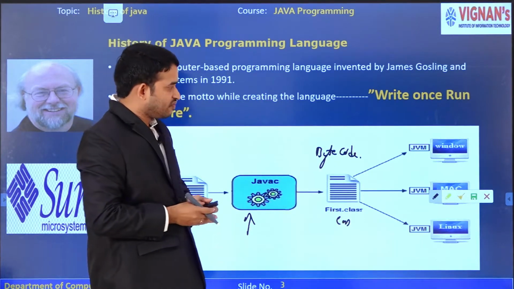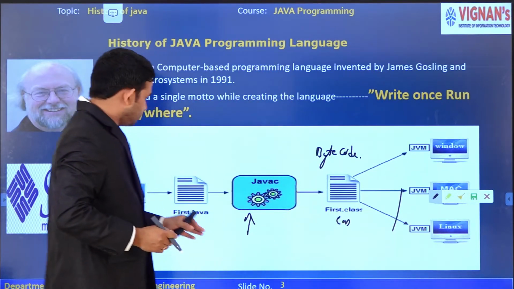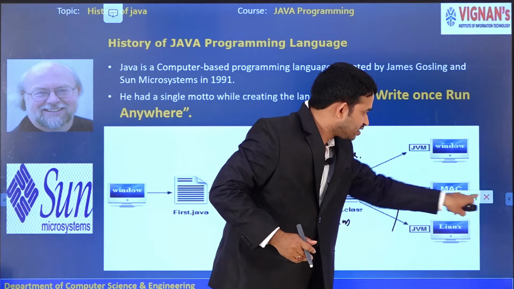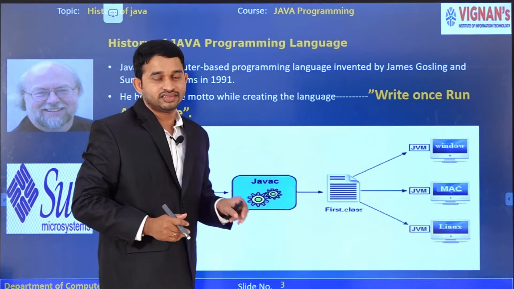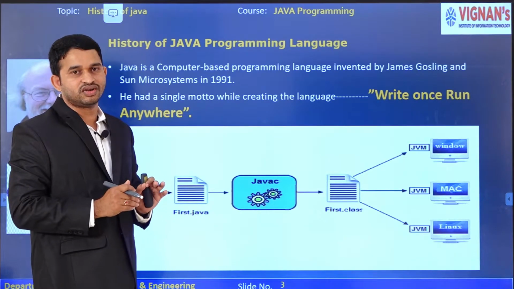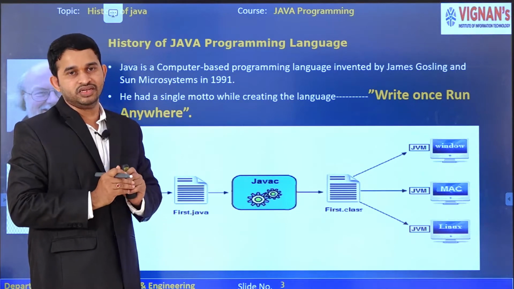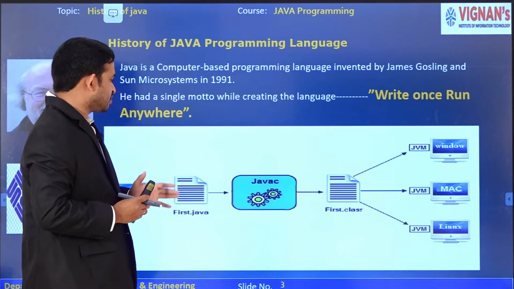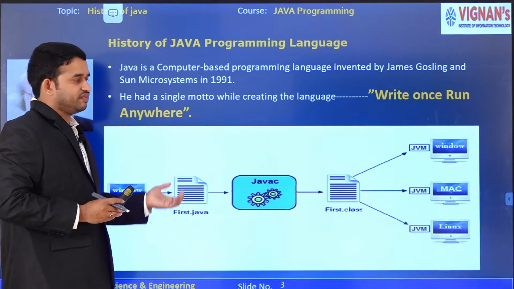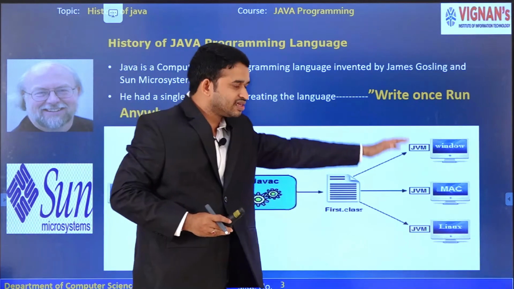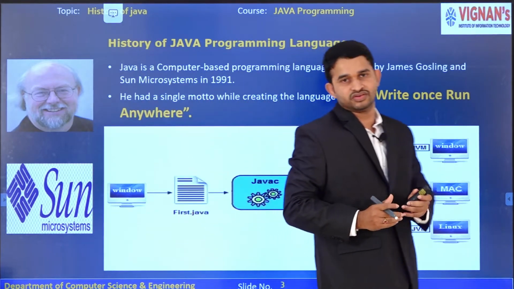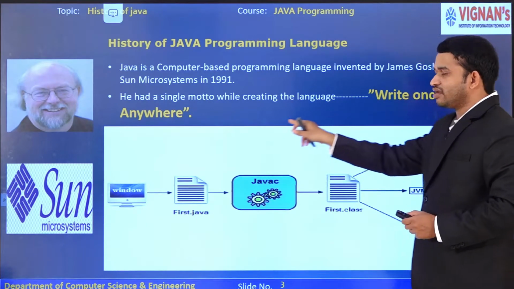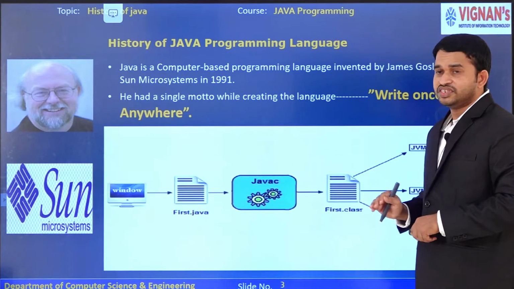This bytecode I want to run on different platforms. Here we are using Windows, but I want to run it on maybe Windows, maybe Mac OS, maybe Linux. This is the possibility in Java. That is the reason we say Java is platform independent. When we go for any interview, they ask: why is Java platform independent? The reason is that we can develop an application on one platform and run it on any platform. This is the example of Java being platform independent. That is the motto of James Gosling: I want to write a program once and run it anywhere.